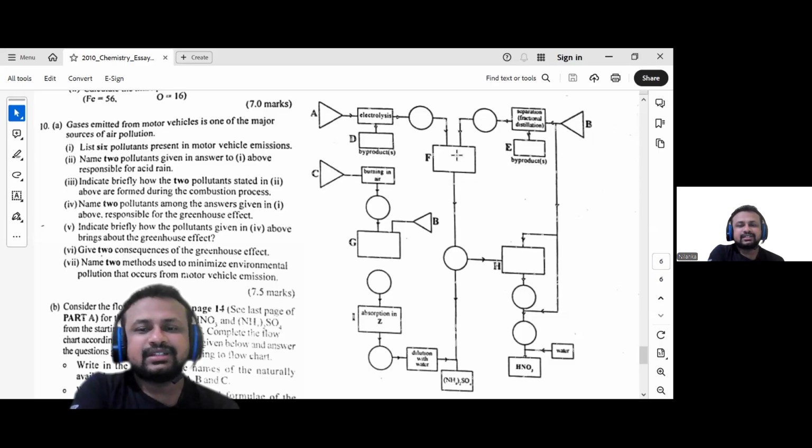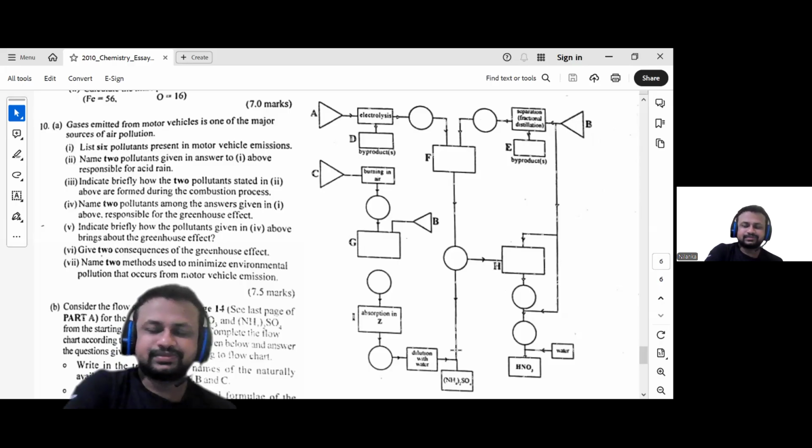This is nitrogen, and you can also separate ammonium sulfate into two: ammonia and sulfuric acid. One of these arrows belongs to ammonia, and the other belongs to sulfuric acid. Divide into two.